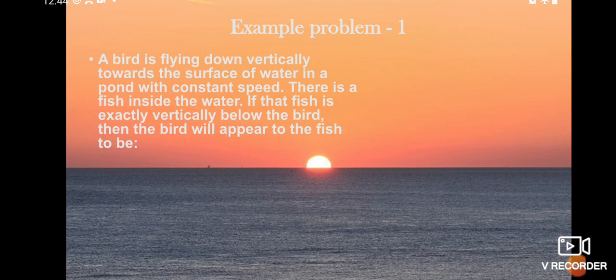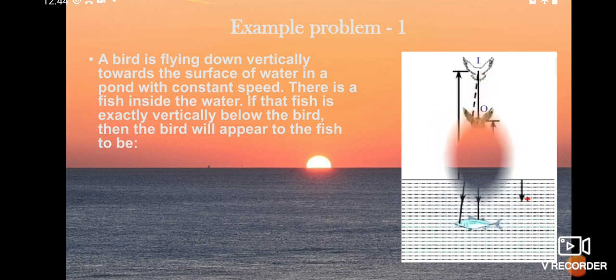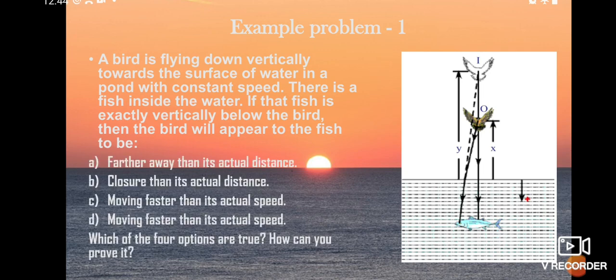There is a fish inside the water. If the fish is exactly vertically below the bird, then the bird will appear to the fish to be... Just like the image given in our textbooks. First understand the problem. The bird is flying vertically up from the fish.